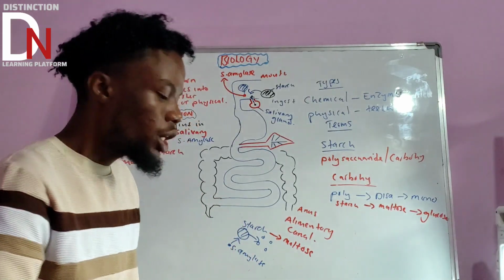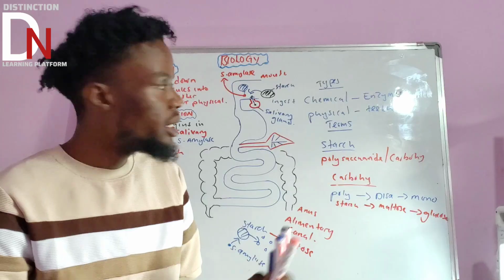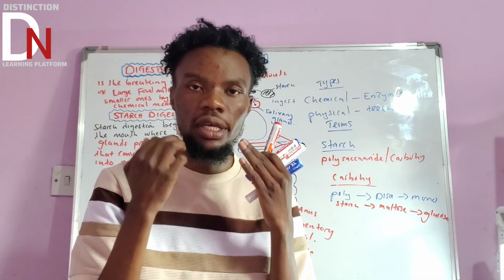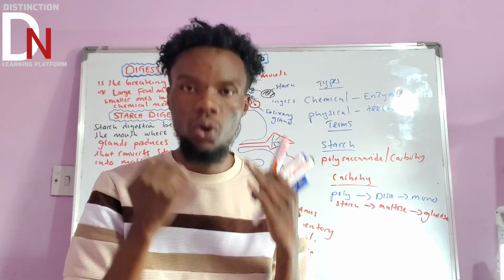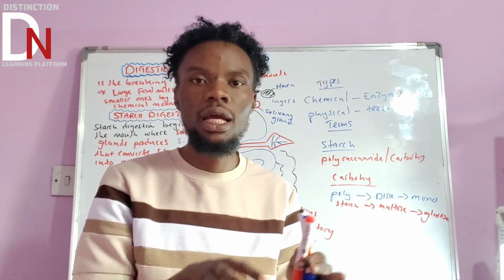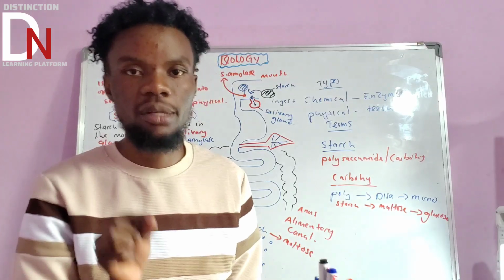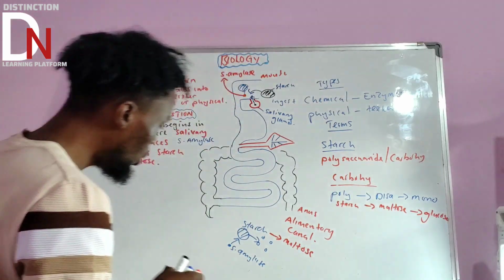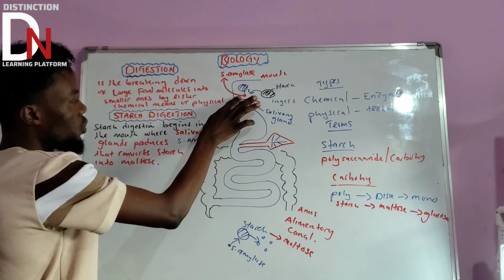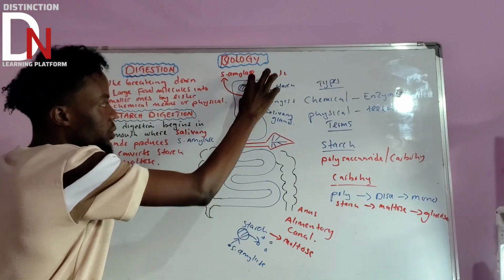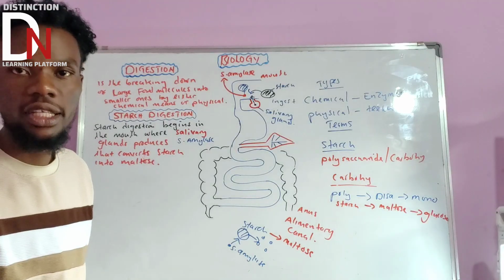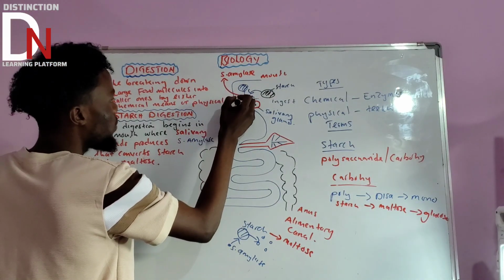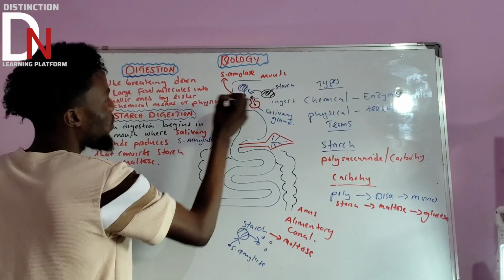Now, if you try to think about this, this process is not going to finish all the starch in the mouth. Why? Because food in the mouth doesn't stay long. So it will continue with other starch molecules that are not digested by salivary amylase. So this digestion is not going to finish in the mouth, because the food molecules don't stay long.